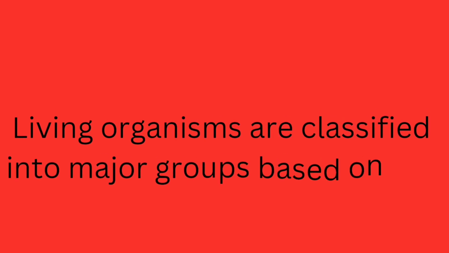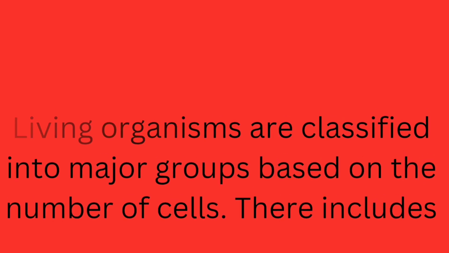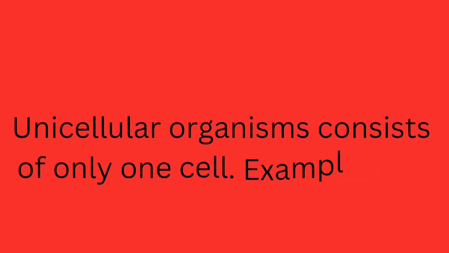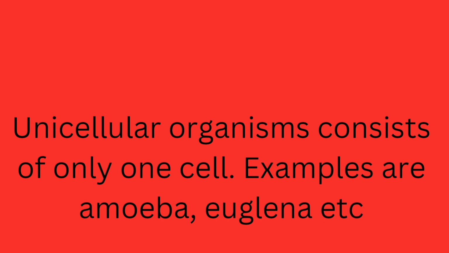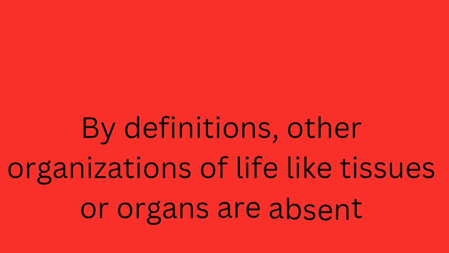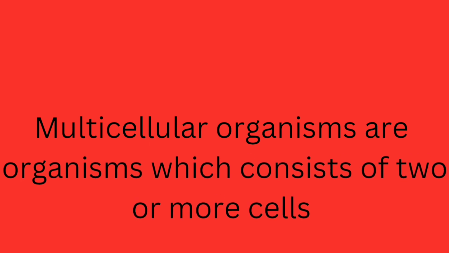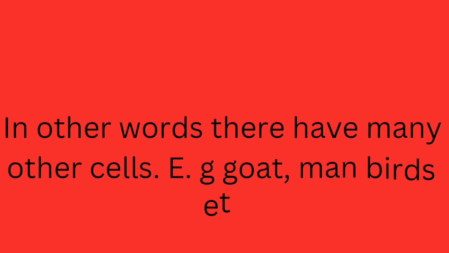Living organisms are classified into two major groups: the unicellular organisms and the multicellular organisms. Unicellular organisms consist of only one cell. Examples are the amoeba, the euglena, etc. By definition, organizational levels of life like tissue or organ are absent. Multicellular organisms consist of two or more cells. In other words, they have many cells, e.g. goats, man.